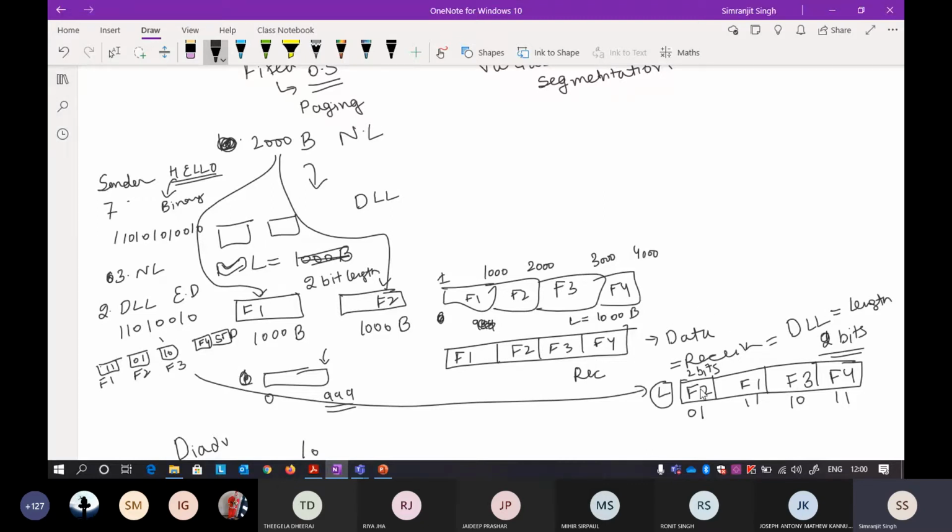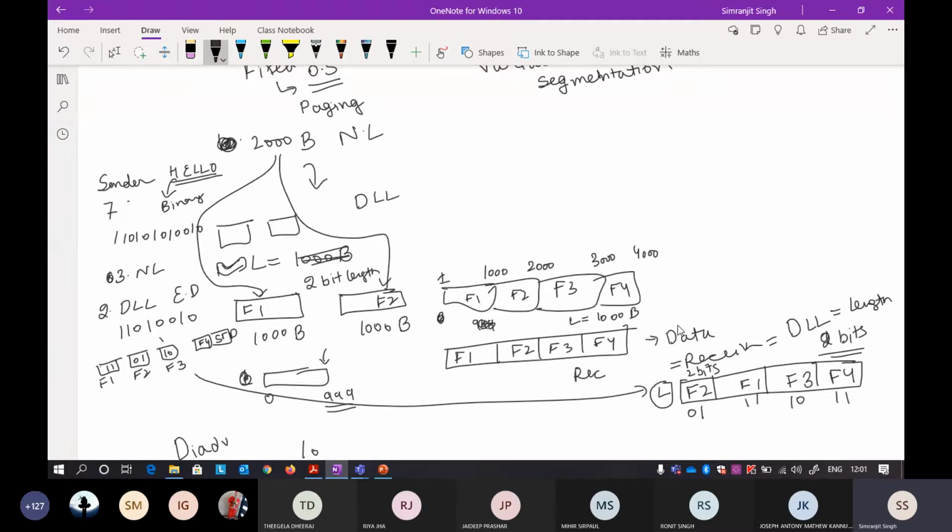Okay, so based on the 2-bit length, the receiver machine can easily calculate it. It can count the 0s and 1s and see that this particular thing contains only 2 bits, so it is a 2-bit length, and it just divides it and says that this is a frame. So don't worry about whether it's frame 1, 2, 3 or 4.